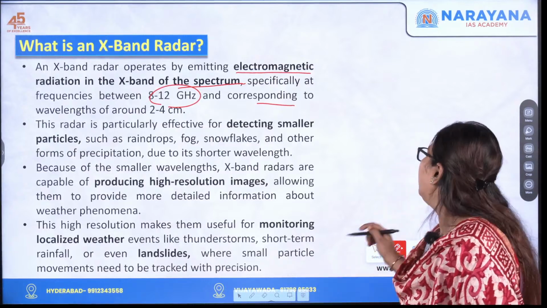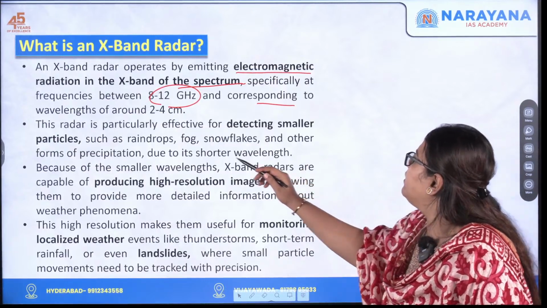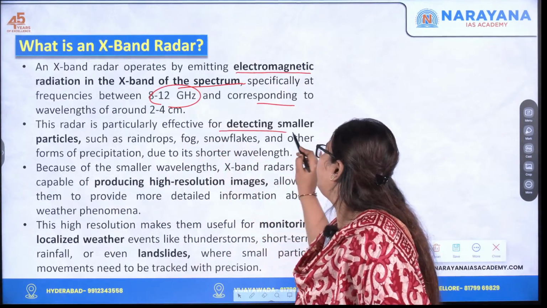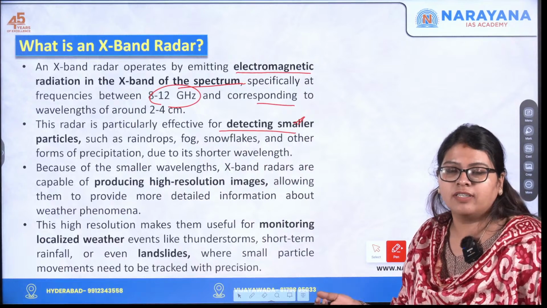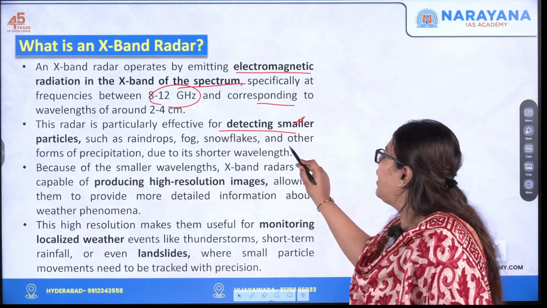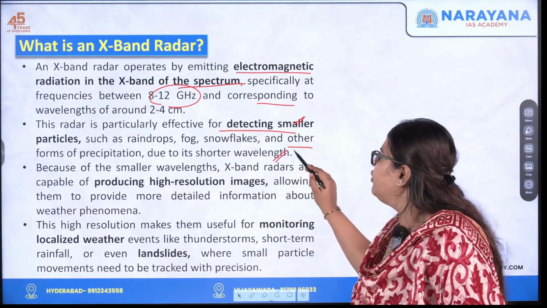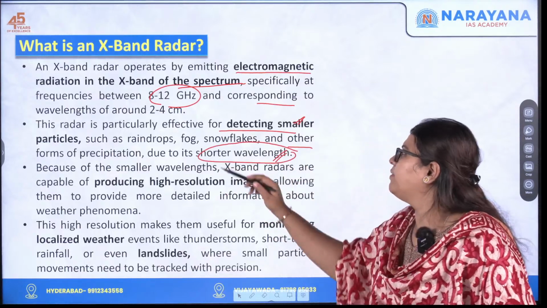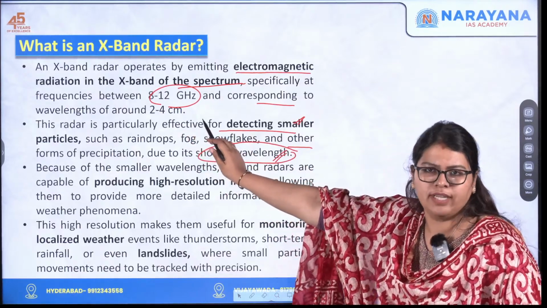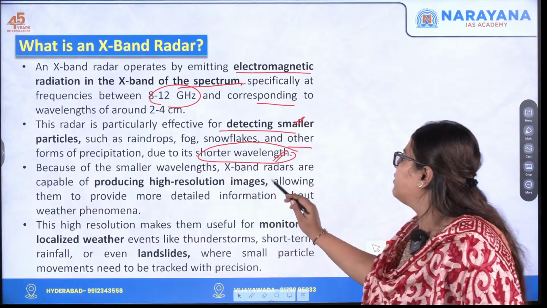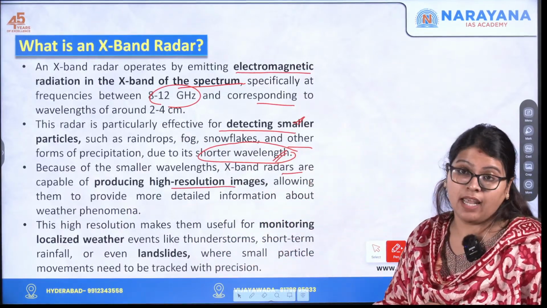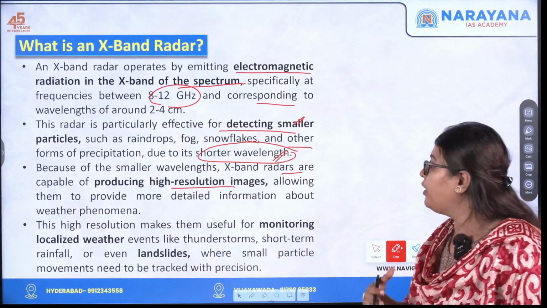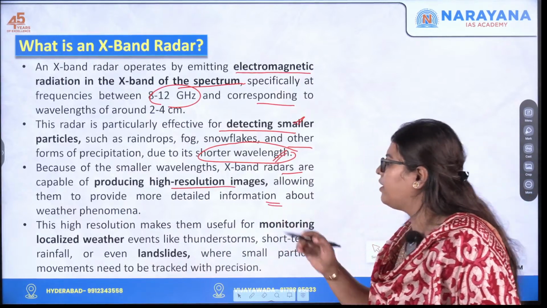Do you understand? So what they are saying is this radar is particularly effective for detecting small particles such as raindrops, fog, snowflakes, etc. and other forms of precipitation due to the shorter wavelength. As we see, it is only 2 to 4 centimeters. Because of this, they can produce high resolution images, and this allows them to provide more detailed information about weather phenomena.